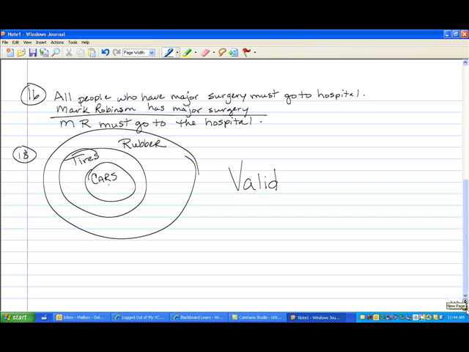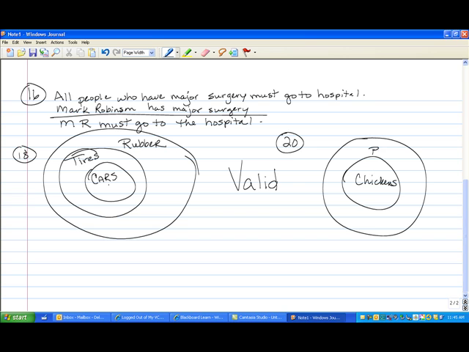Okay, let's look at 20. All chickens have beaks. All is small. They have beaks. All birds have beaks. Notice birds could be here, it could be here, or it could be here.